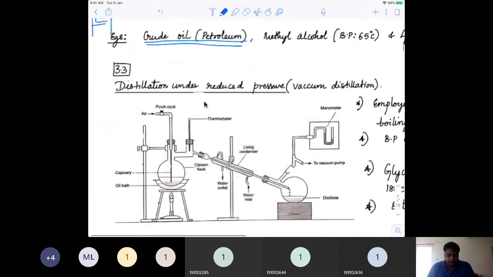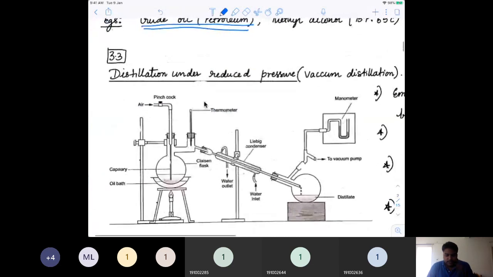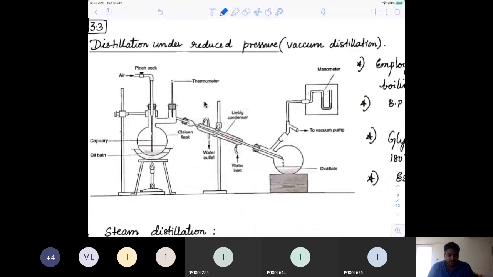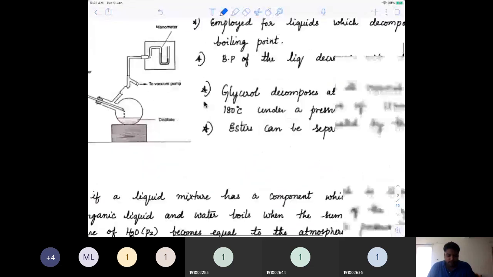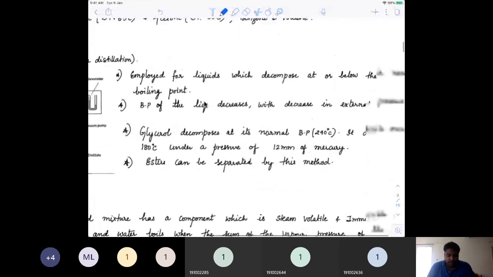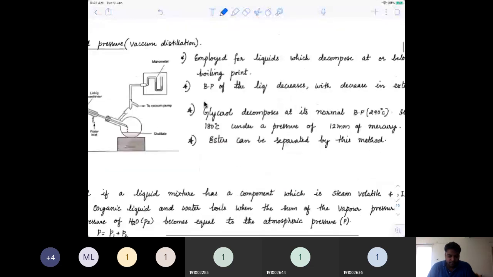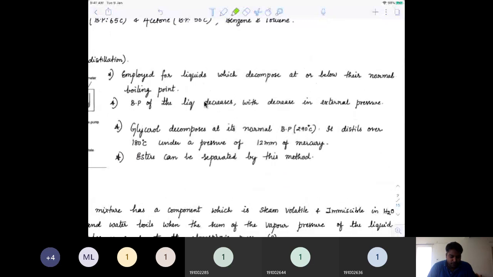Now, check out distillation under reduced pressure, also known as vacuum distillation. In vacuum distillation, we deal with liquids that can decompose below their normal boiling point.